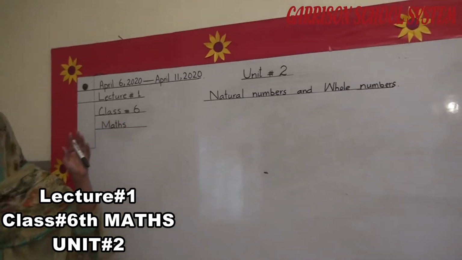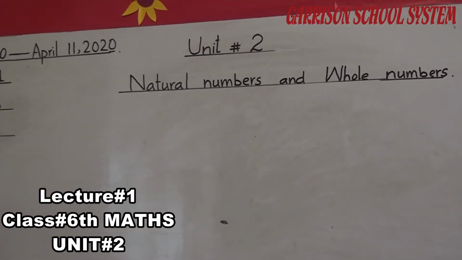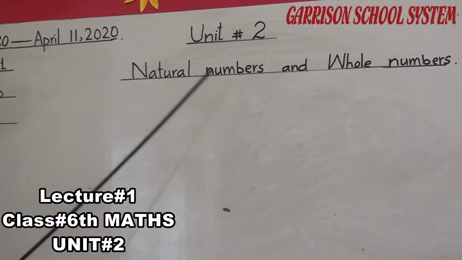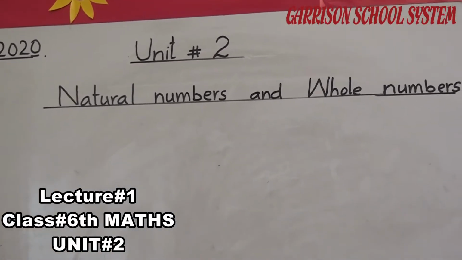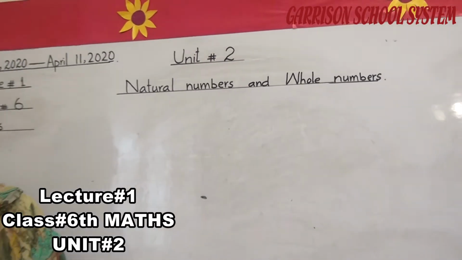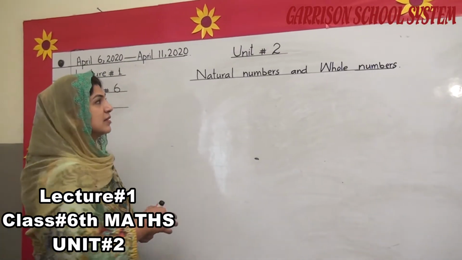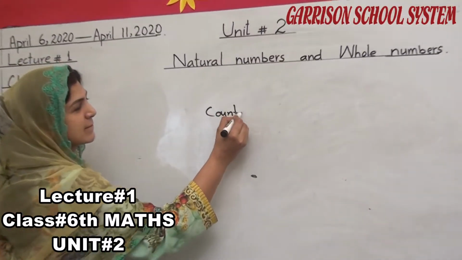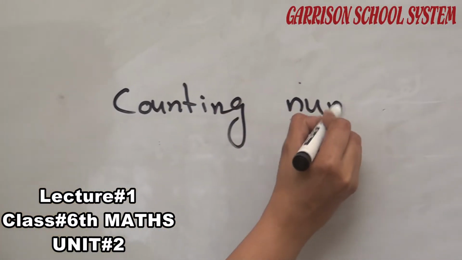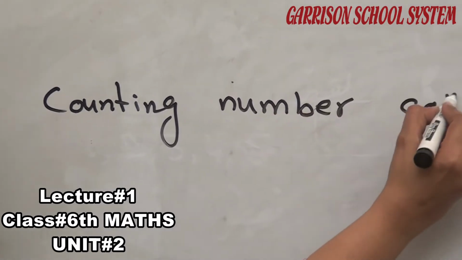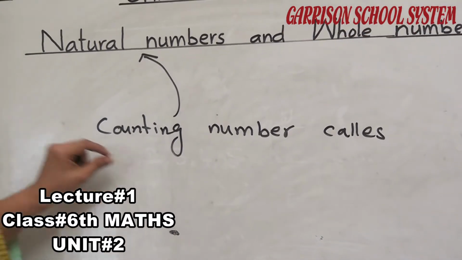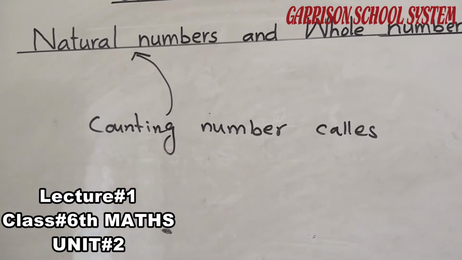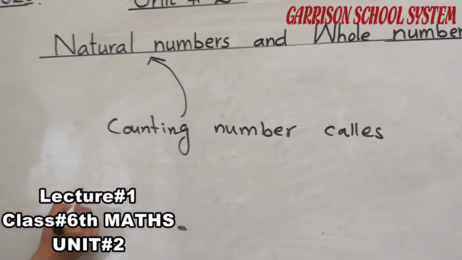Students, as you are looking on the board, natural numbers and whole numbers. We will discuss natural numbers and whole numbers. Students, counting numbers are called natural numbers. We can say counting numbers are natural numbers, and natural numbers start from 1.